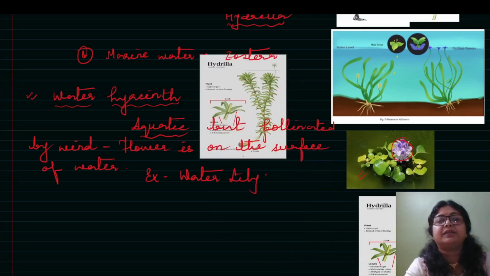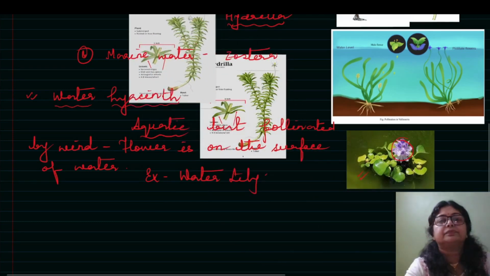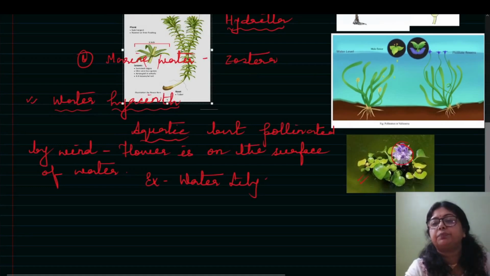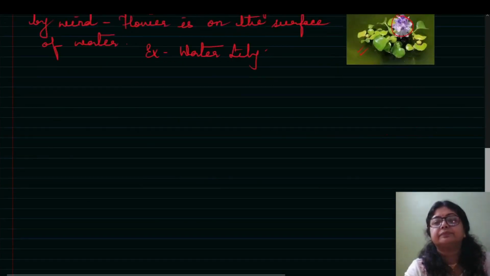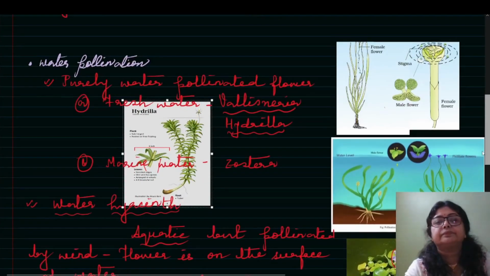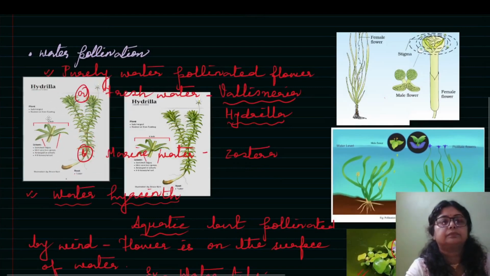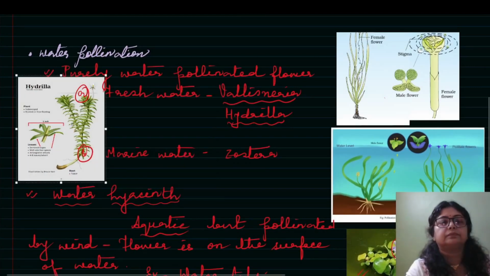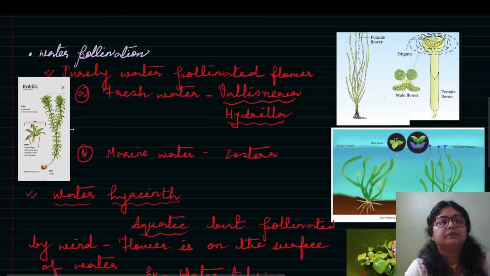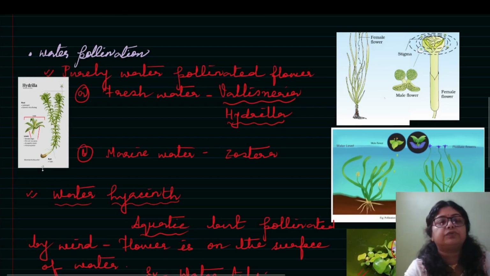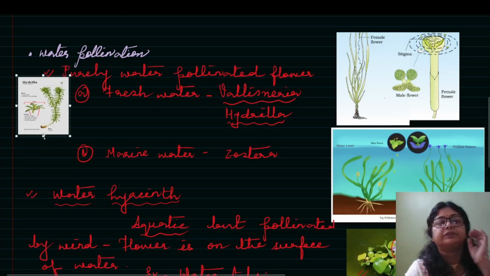Let us move this Hydrilla above. Okay. So that you can see it properly. So this is Hydrilla, as I said, that this is the purely fresh water plant which is pollinated by water purely.